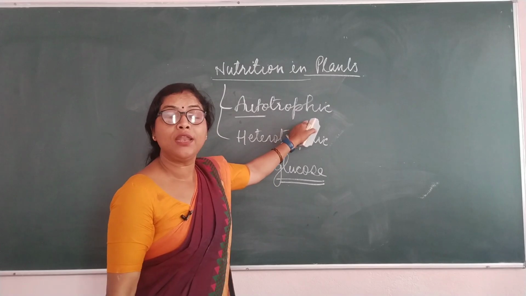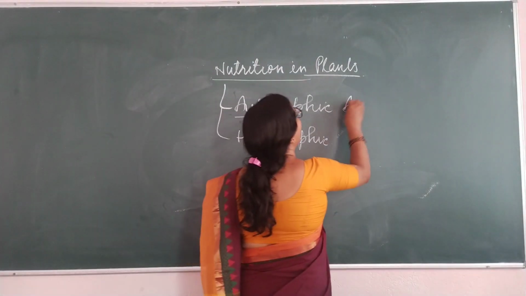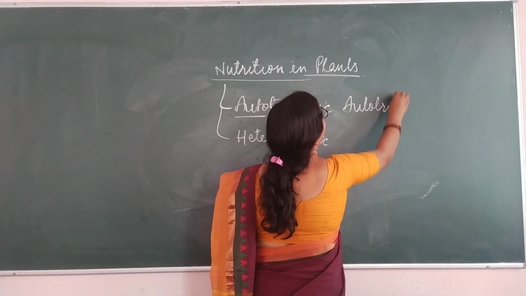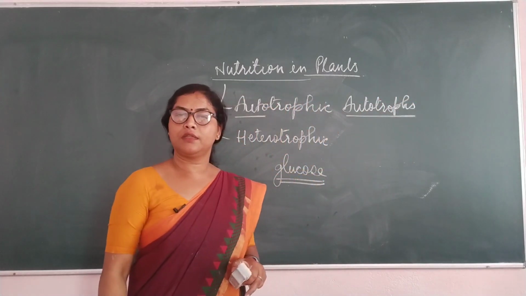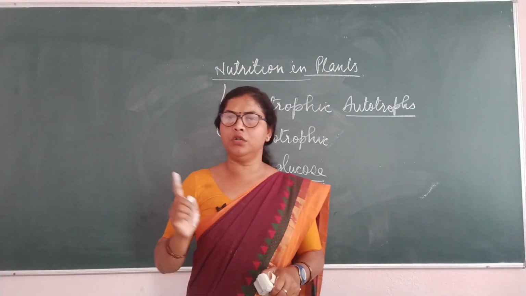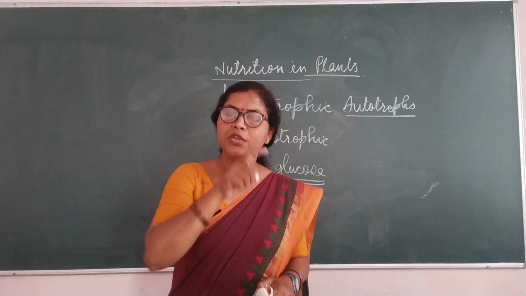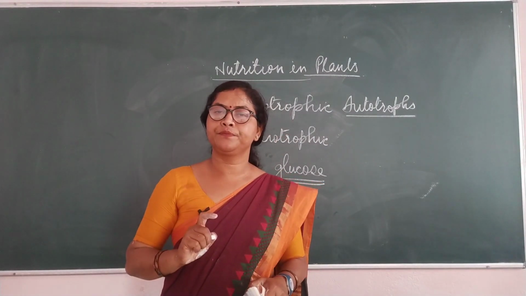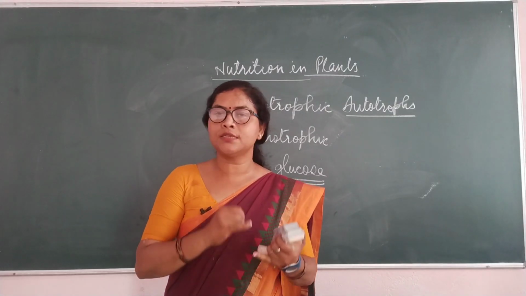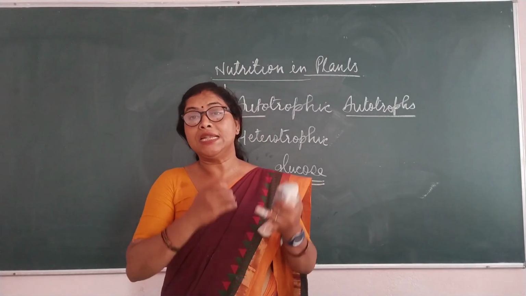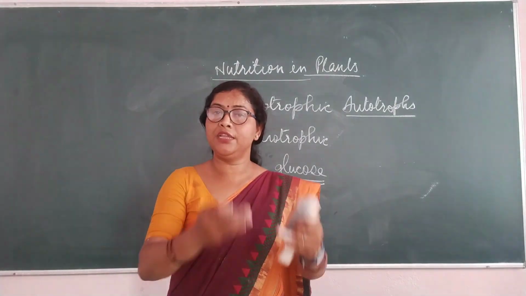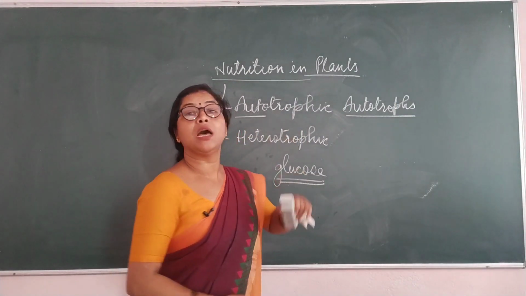So what are they called? These green plants are called autotrophs. And the whole world is dependent upon green plants for their food, either human beings, animals, carnivores, herbivores or omnivores. Directly or indirectly, we are dependent upon plants' food.